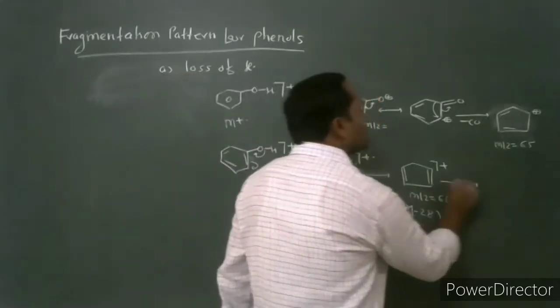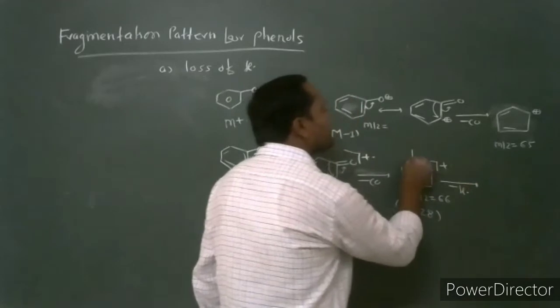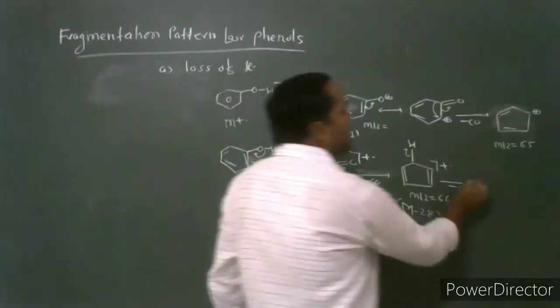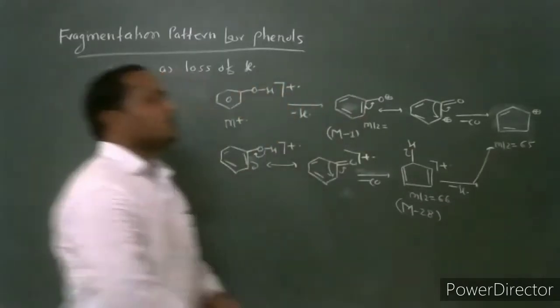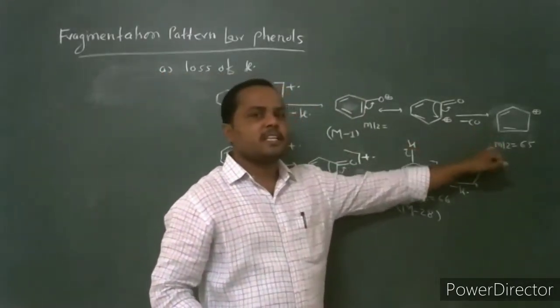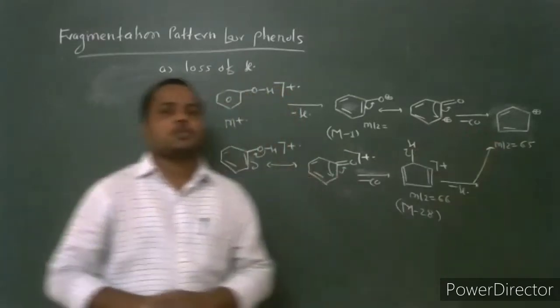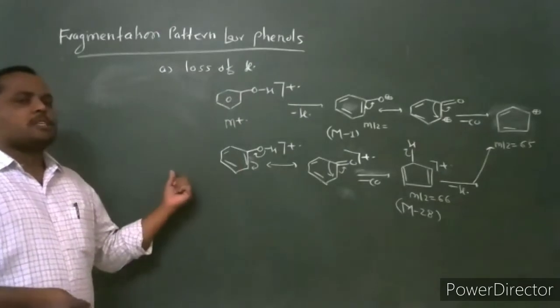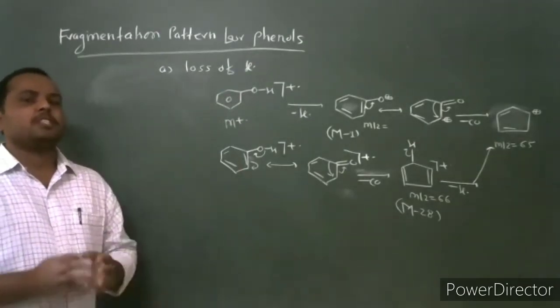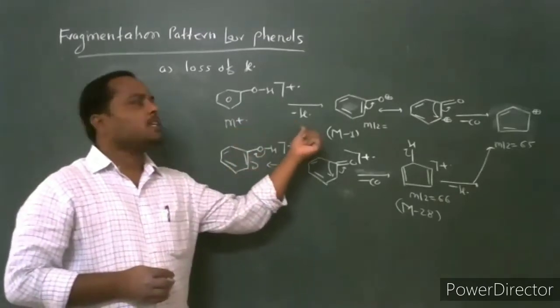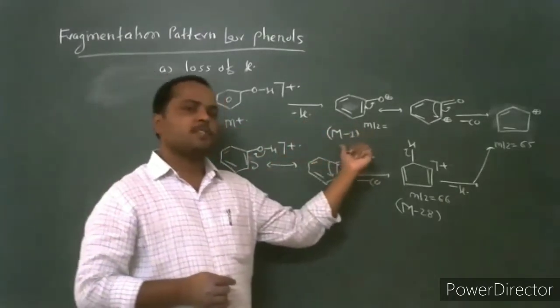Then further it undergoes loss of one hydrogen radical to give again the cyclopentadienyl cation, which has mass to charge ratio 65. This is the possible mode of fragmentation in phenolic compound. Loss of hydrogen radical gives the M-1 fragment.